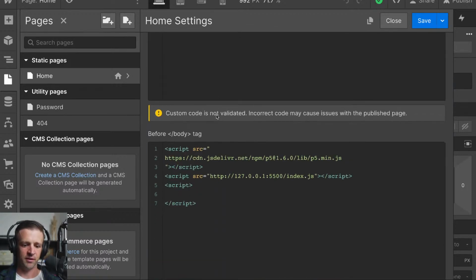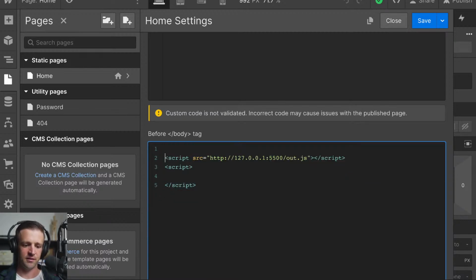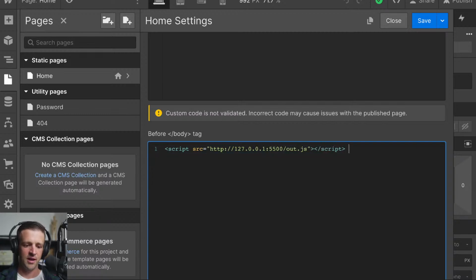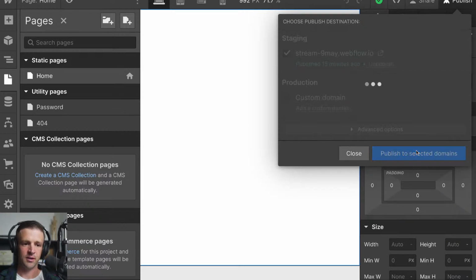So I need to come back to Webflow, and where we're importing our script here, let's change this to out.js, and now I can get rid of this CDN because we don't want to import it twice. I'll get rid of this one as well. And save and publish.